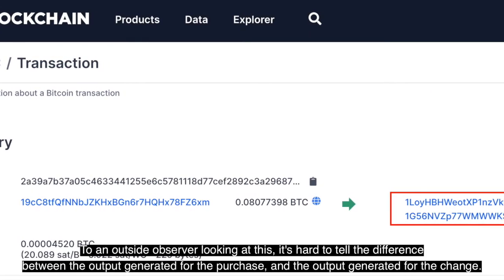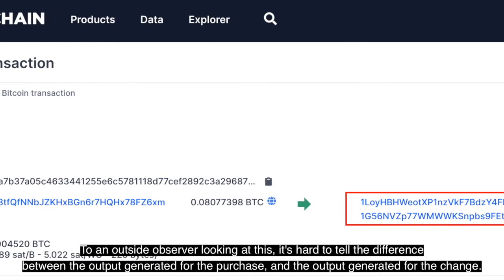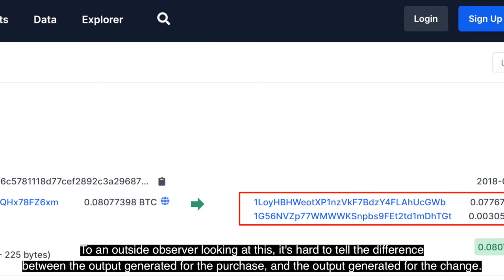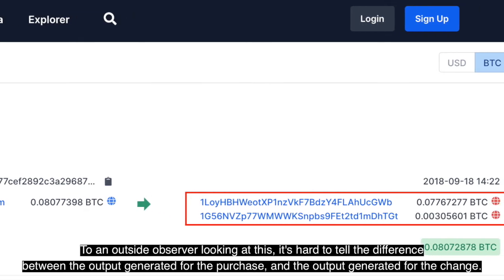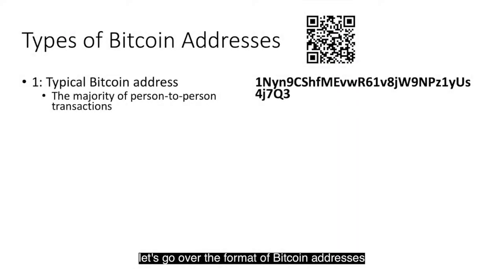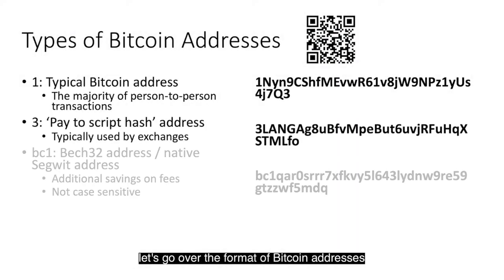To an outside observer looking at this, it's hard to tell the difference between an output generated for the purchase and the output generated for the change. Now that you're familiar with the transaction structure, let's go over the format of Bitcoin addresses.